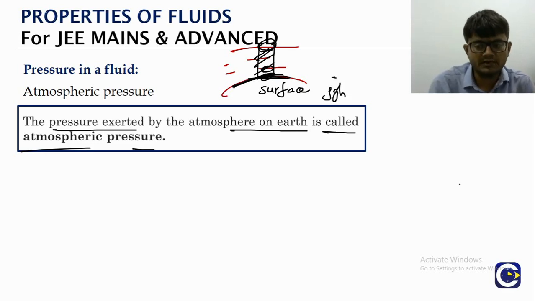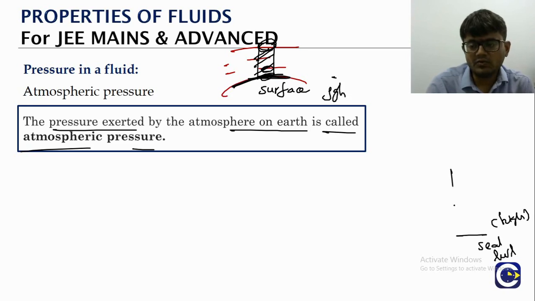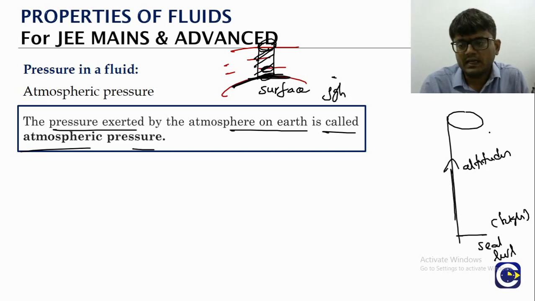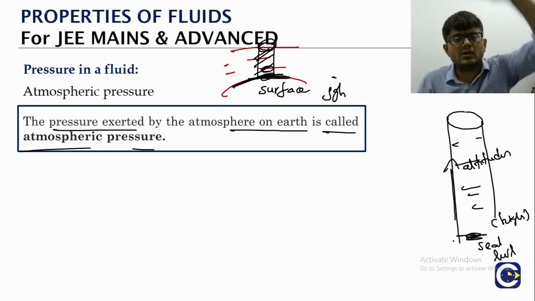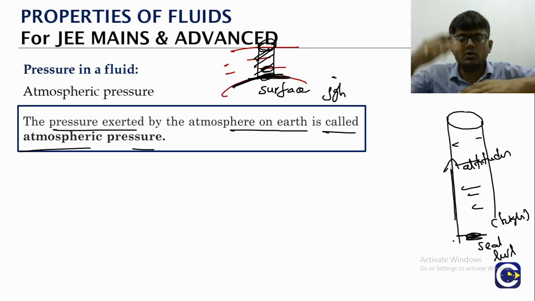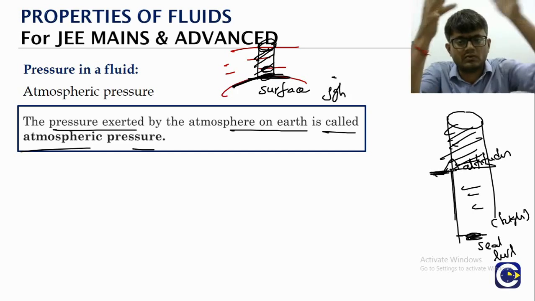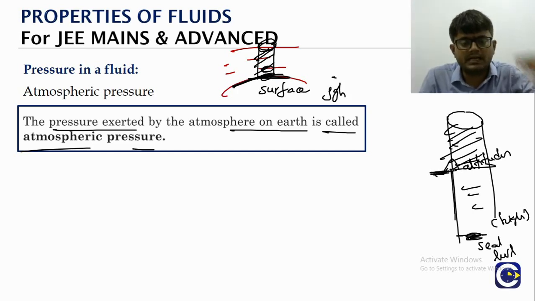One important observation: if we measure the atmospheric pressure at the sea level, it will be high. As we go to higher altitudes, the atmospheric pressure value will decrease. Why? Because if you think of this air column cylinder, at the sea level the air column height will be largest. If you keep going to altitudes, above that point there will be a lesser air column, so the weight of those air molecules is going to reduce. So the pressure exerted by the atmosphere will be highest at the sea level.